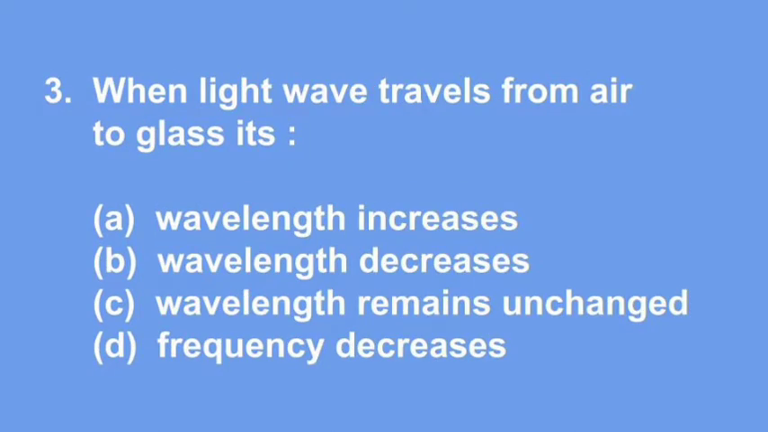Question number 3. When light wave travels from air to glass, its A. wavelength increases, B. wavelength decreases, C. wavelength remains unchanged, D. frequency decreases.